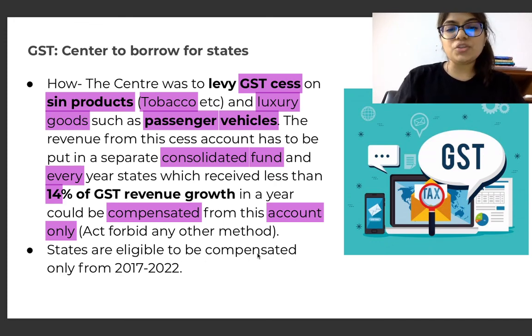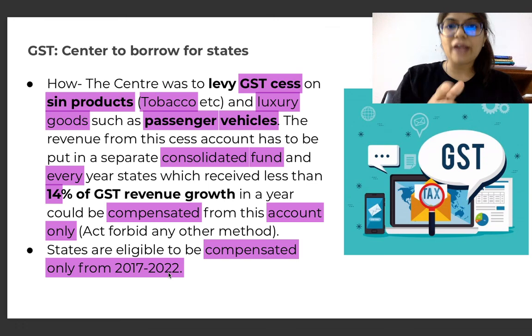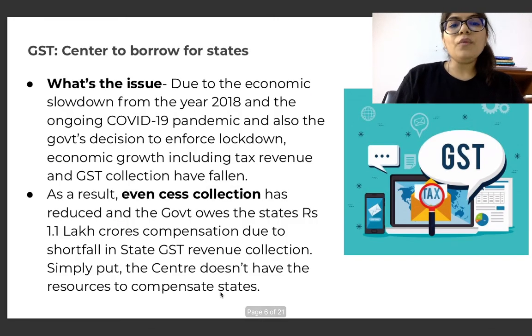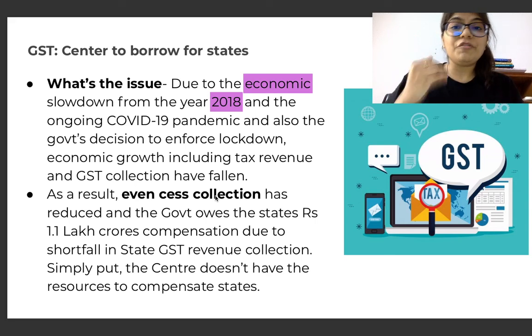If not, do comment and let me know what the doubt is. Now, states are eligible to be compensated only for 2017 to 2022. So this act only covered it till 2022. Now, what is the issue exactly? Due to the economic slowdown from the year 2018 and of course the ongoing coronavirus pandemic, the government's decision to enforce lockdown, all of this has led to GST collection which has fallen very badly.